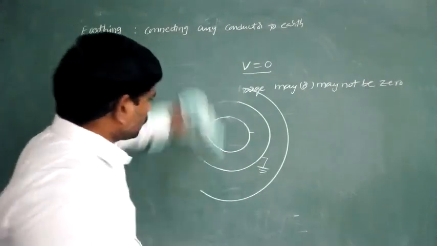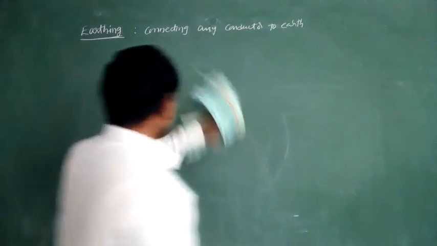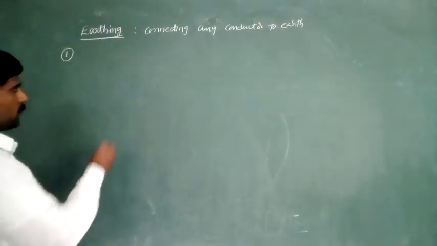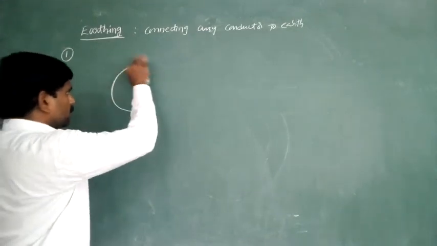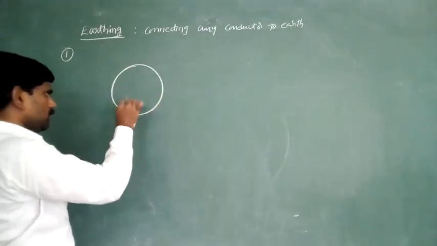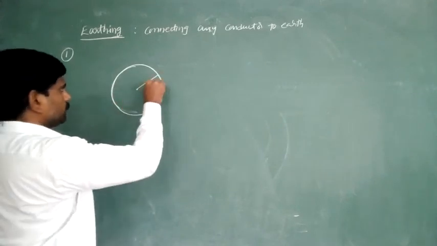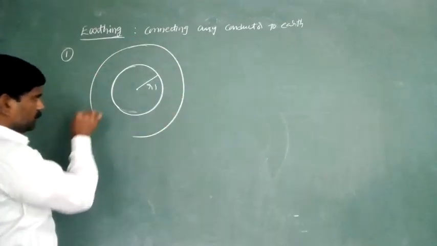Here we are solving some problems based on this earthing concept. Okay, first problem. Here this one is the first shell, having radius r1, and this one is the second shell, having radius r2.